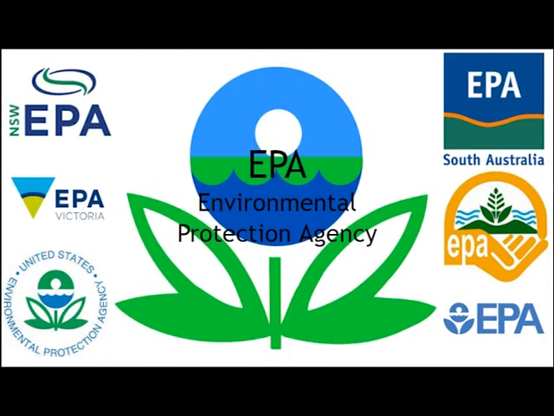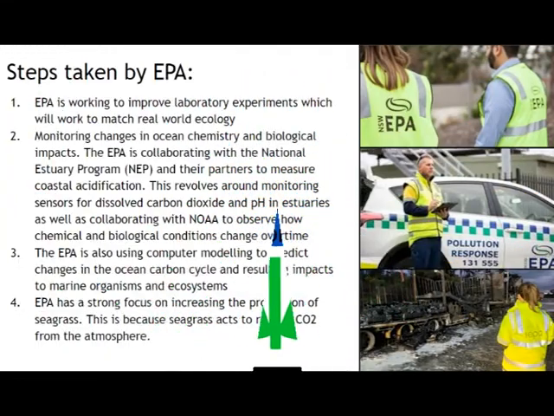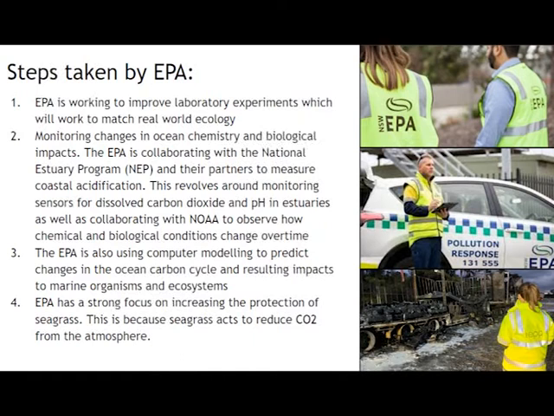The Environmental Protection Agency, or EPA, is working to reduce the two main causes of acidification: carbon dioxide emissions and excess nutrients. The steps taken by the EPA for reducing CO2 include: the EPA is working to improve laboratory experiments which will work to match real-world ecology. Monitoring changes in ocean chemistry and biological impacts, the EPA is collaborating with the National Estuary Program, NEP, and their partners to measure coastal acidification.